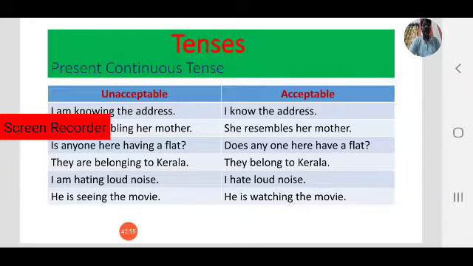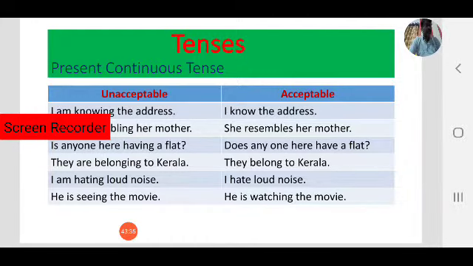"He is seeing the movie." That is wrong. See is also a verb that comes under the category of verbs that are not generally used in ing forms. So the verb see also comes under that category. "Is seeing the movie" is unacceptable. To make it acceptable, we have to use it in simple present.